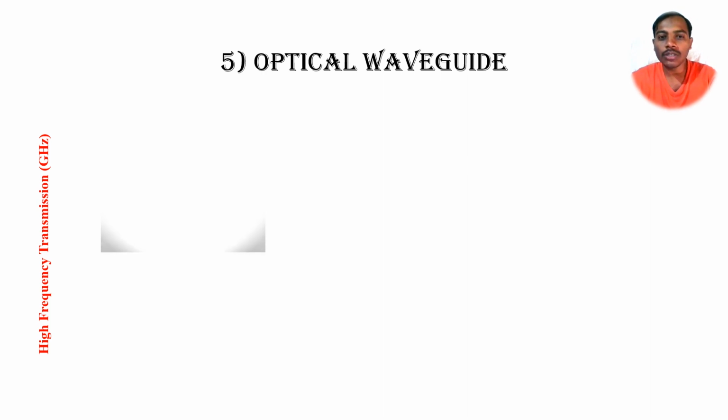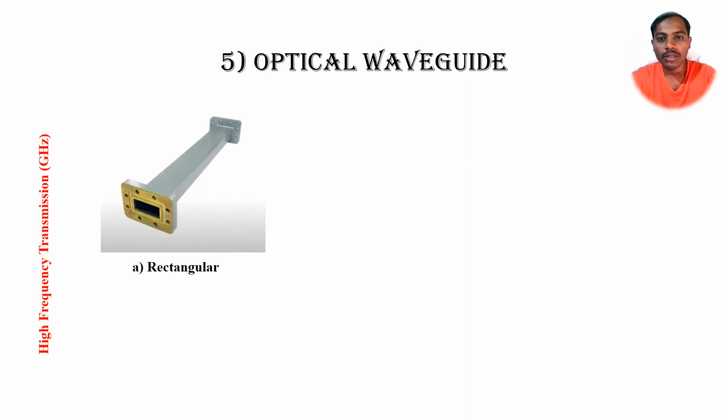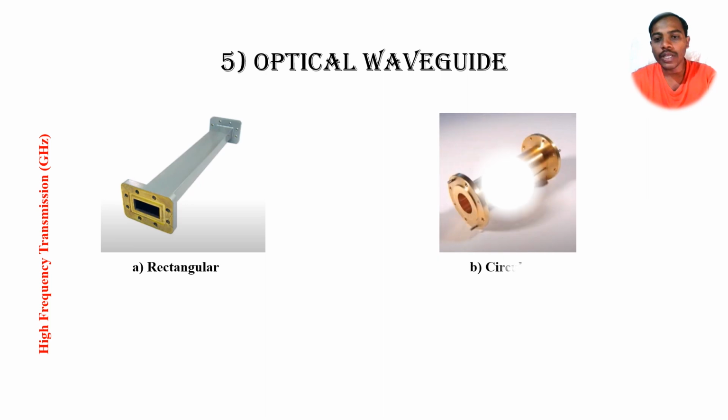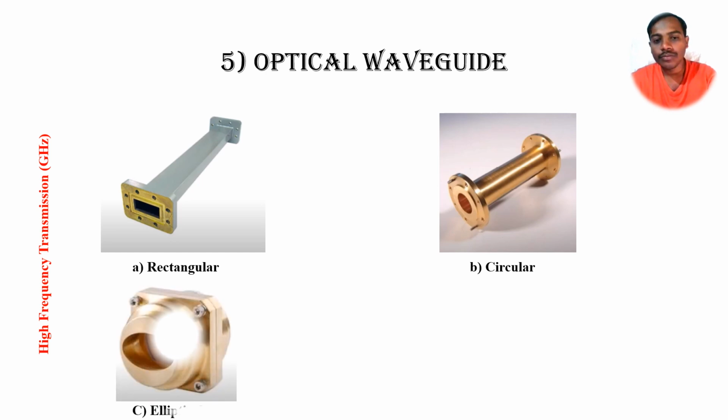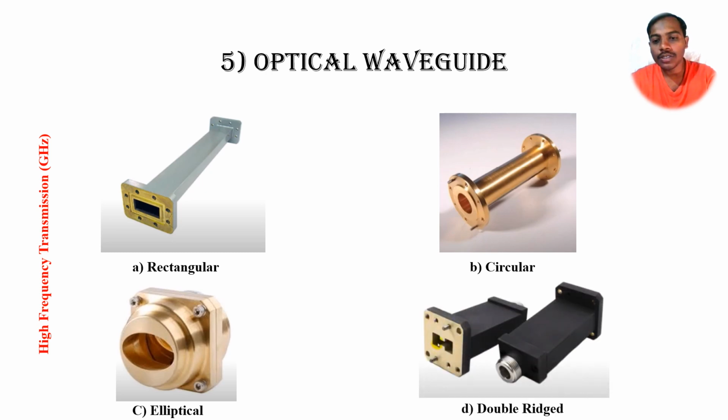On the basis of shape, optical waveguides are classified into various types. First one is rectangular. We can see there the core and clad material look like a rectangular shape, while after that we'll see the core material is like a circular shape, then elliptical shape, and the last one is the double ridged shape.